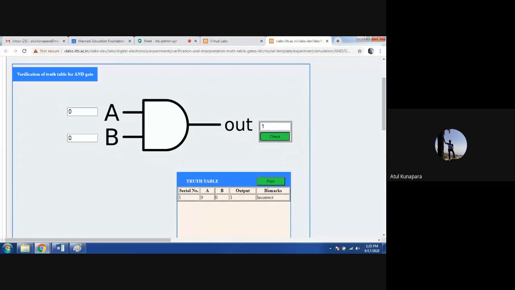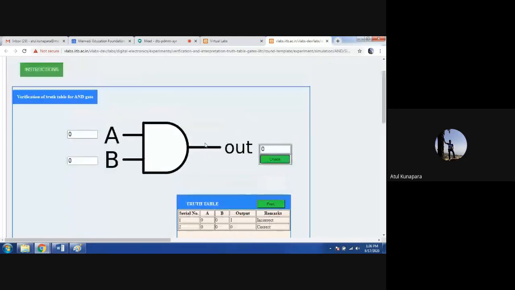Incorrect means the output mentioned here for the input combination is not correct. If I put output 0 for the 0 input condition and click check, you see in the table the remarks show correct, meaning your outputs and input combinations are correct. So this is how you can also verify the performance of your AND logic gate.